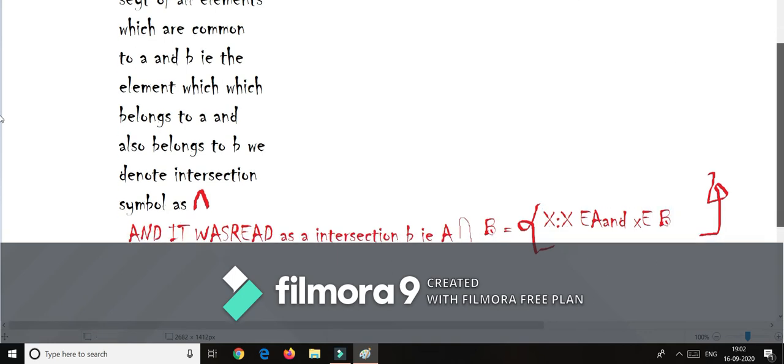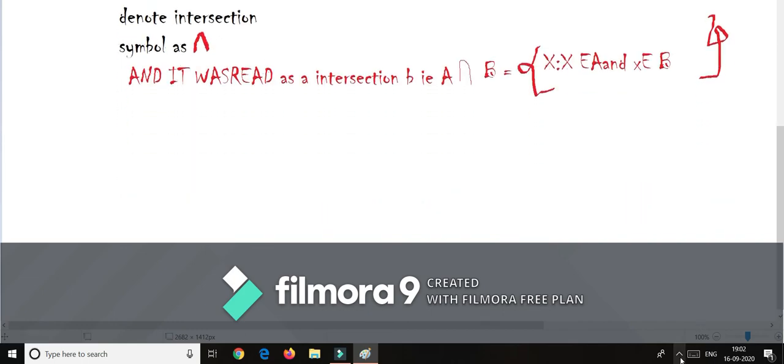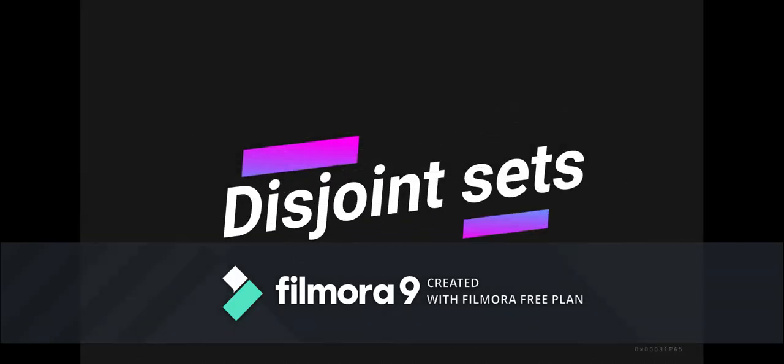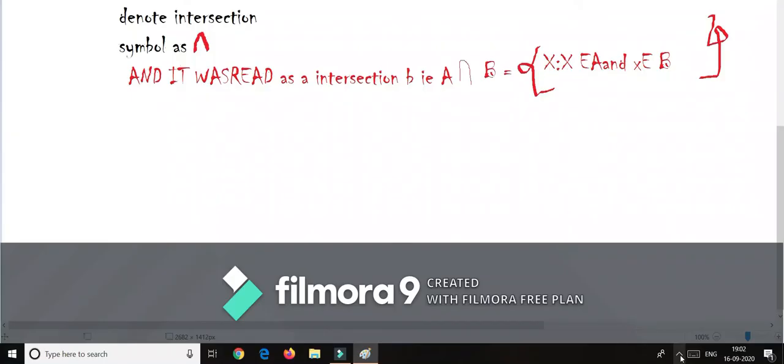Now we are going to discuss the disjoint set. Disjoint set means in both the given sets there is no same element. It is called a disjoint set.